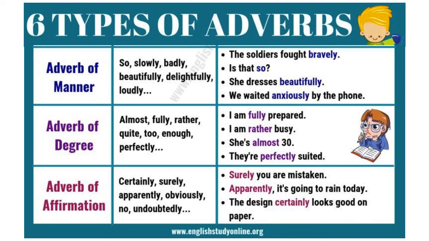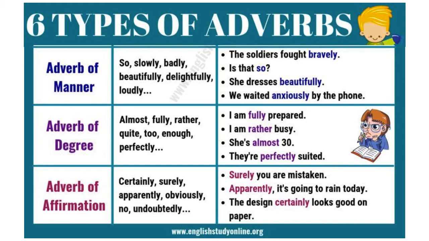Next, adverb of degree. It shows to what degree something happened. It shows how much something happened. Examples are almost, fully, rather, quite, too, enough, perfectly, etc. I am fully prepared. How far are you prepared? I am fully prepared. I am rather busy.